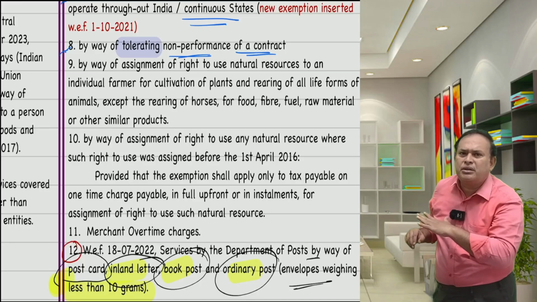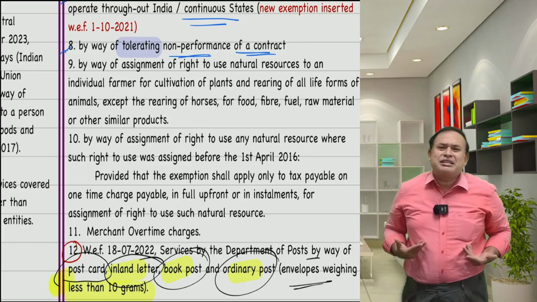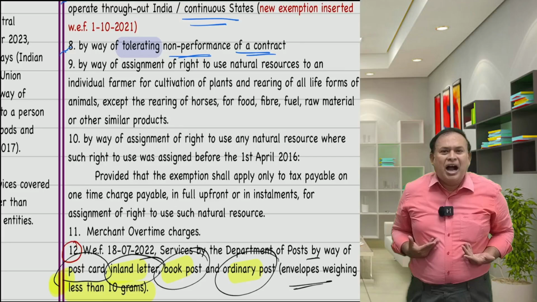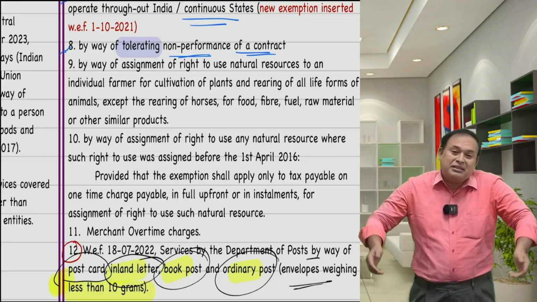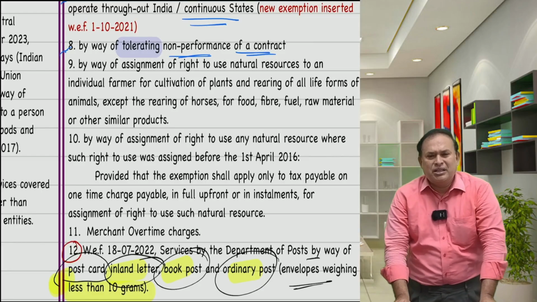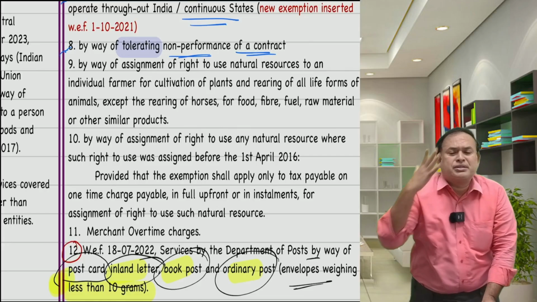Tolerating is exempted. Here, I performed the contract, man. I have not quit. Who said I quit? Instead of 31st of March 2024, I completed by 30th of April 2024. 1 month delay happened. Therefore, as per terms of contract, I have to pay 50,000 rupees. I paid 50,000 rupees.